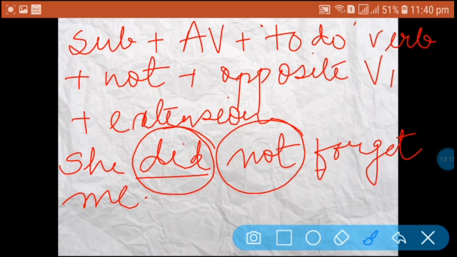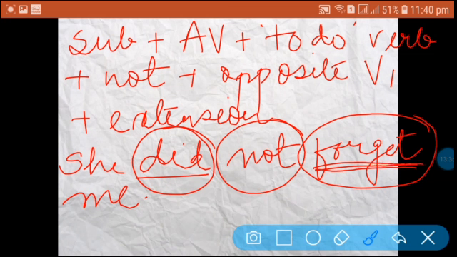As I said, the tense of the verb will be according to the tense of the verb of the affirmative sentence. So that's why it was remember in the affirmative sentence and now it became forget, and it is not forgot because we have already used the to do verb, which is did, according to the tense of the sentence.